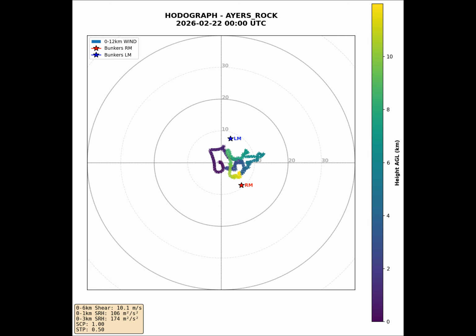Right mover and left mover vectors, where present, indicate the expected storm motion directions, but with suppressed wind shear, sustained organized storm structures are unlikely. The overall wind profile suggests that if storms do develop, they would be relatively disorganized and short-lived. From an operational perspective, prepositioning of emergency services for widespread wind damage is not indicated by these wind shear characteristics.